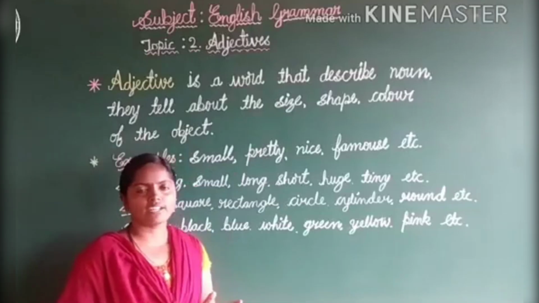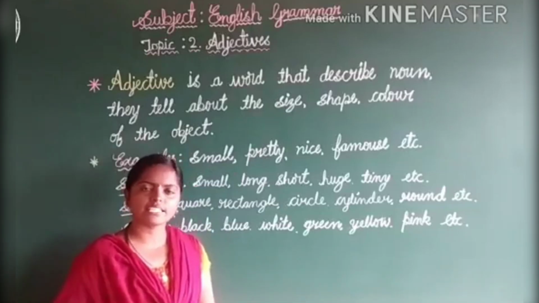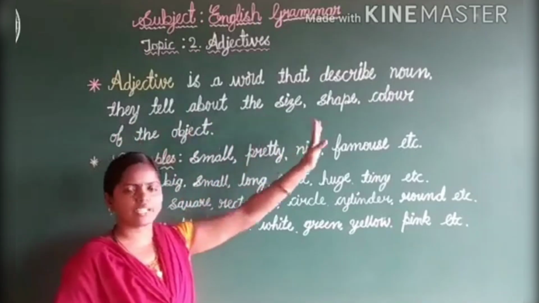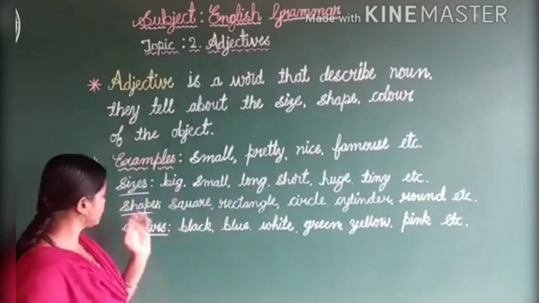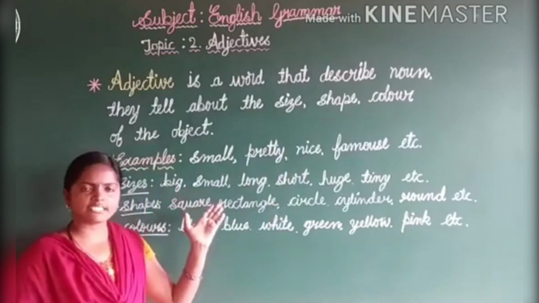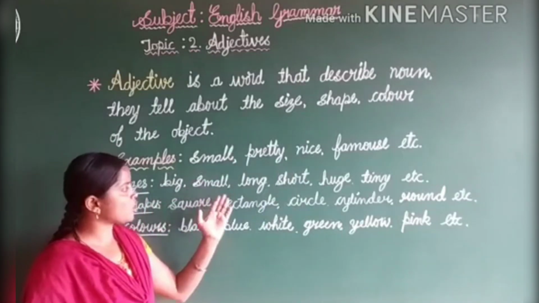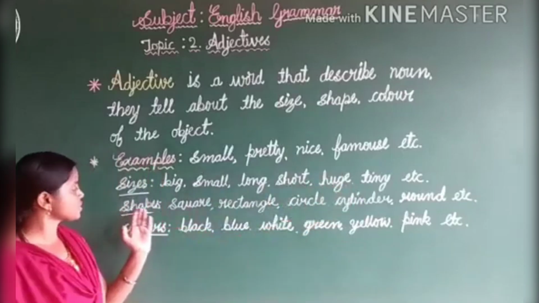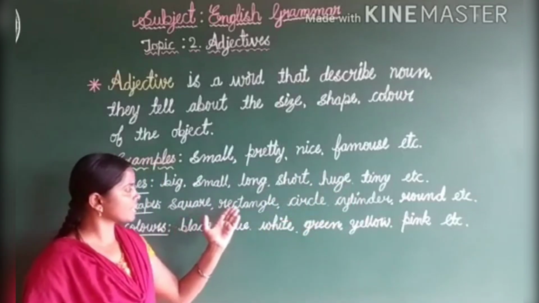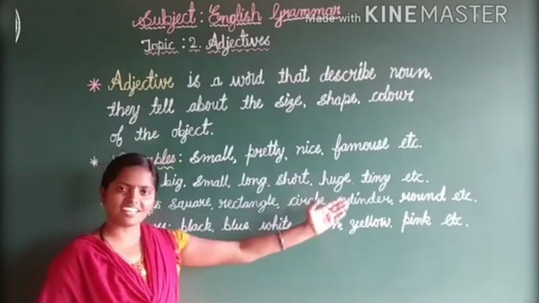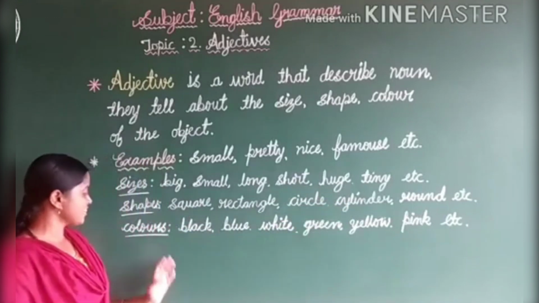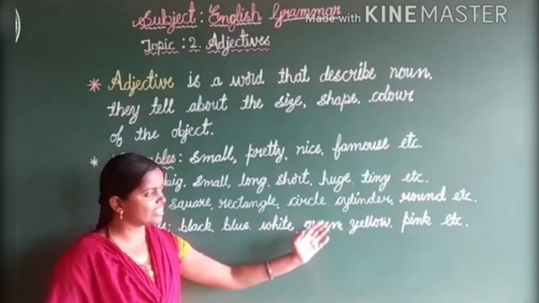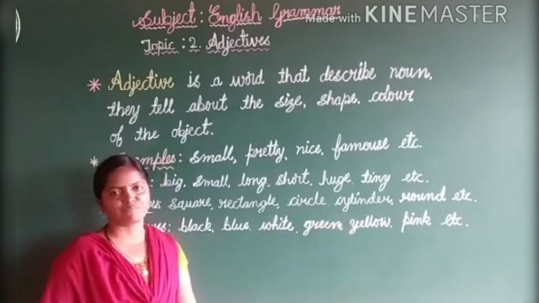Nouns are naming words: animals, birds, things, persons, places, names, right? So they tell about the size, shape and color of the object. I am going to write here sizes: big, small, long, short, huge, tiny, etc. Next shapes: square, rectangle, circle, cylinder, round, etc. Next colors: black, blue, white, green, yellow, pink and etc.